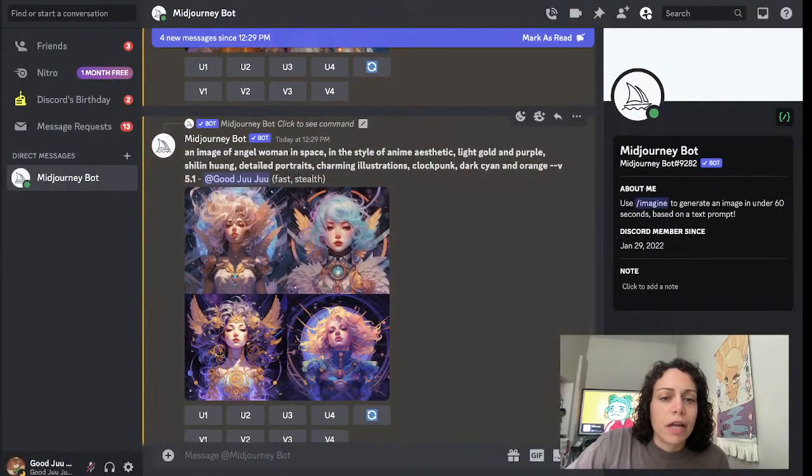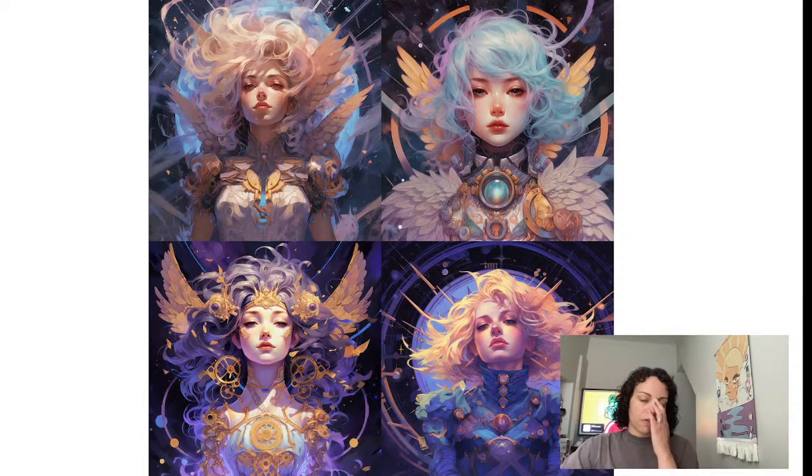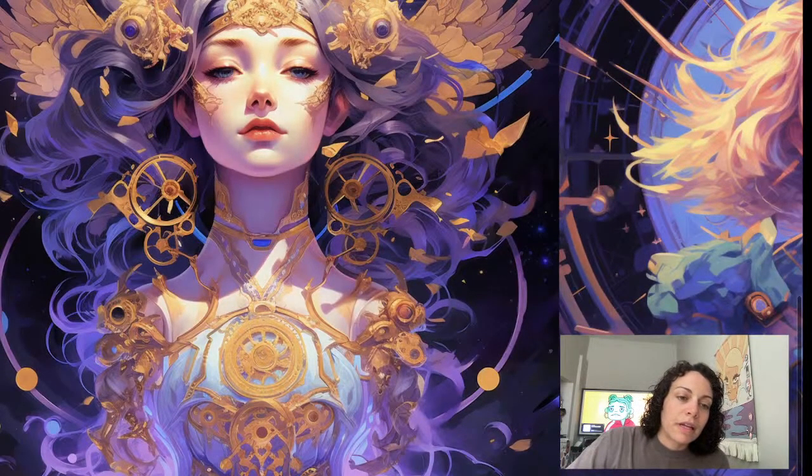So this is the third one. Okay. An image of angel woman in space in the style of anime aesthetic. Charming illustrations, clock punk. Another interesting word I just didn't know existed. And look, we're getting like gears and stuff. Okay, and steampunk, I guess, is something similar.